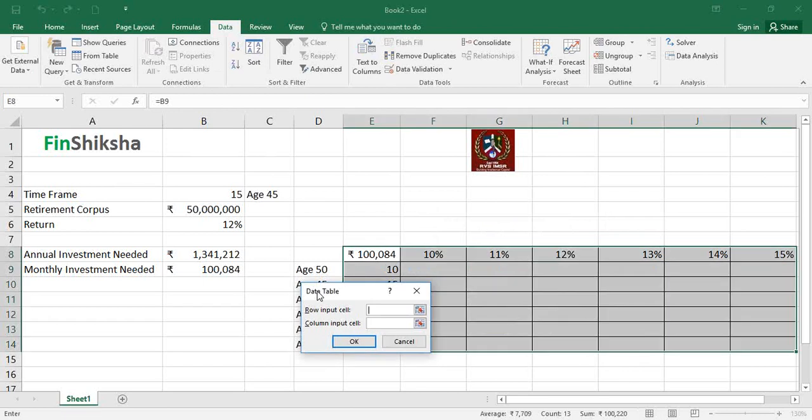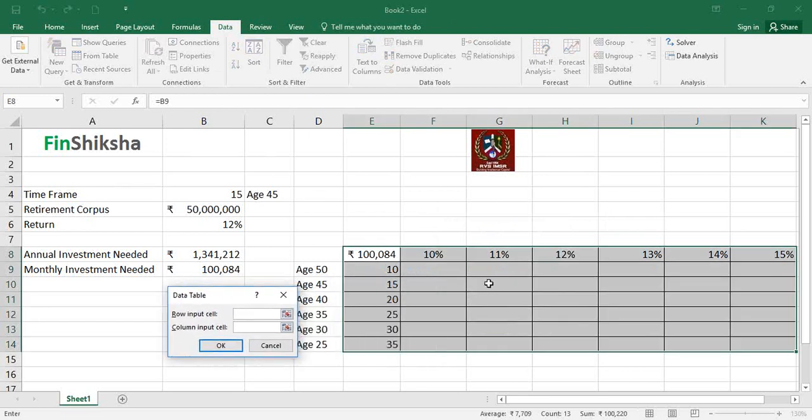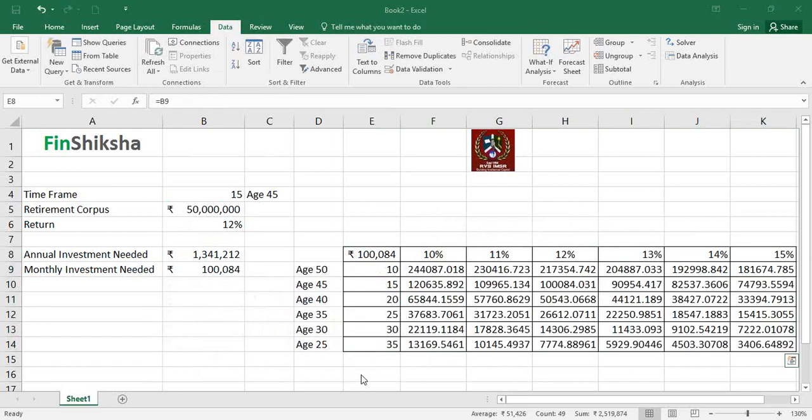The row input cell has to be the cell that is present here in the form of a row at the top, which is the return. The column input cell has to be the one present in the form of a column, which is essentially your time frame, and I can click on OK, right?